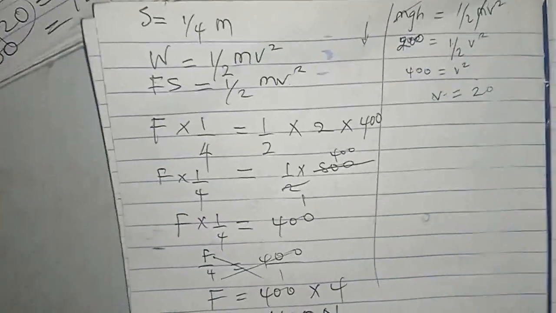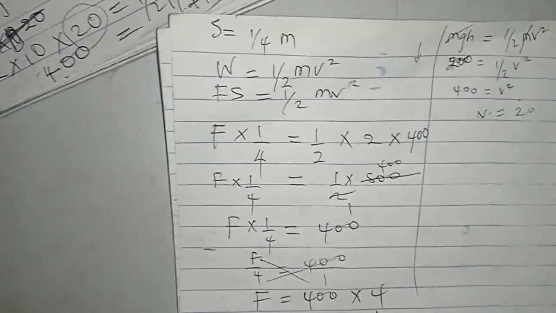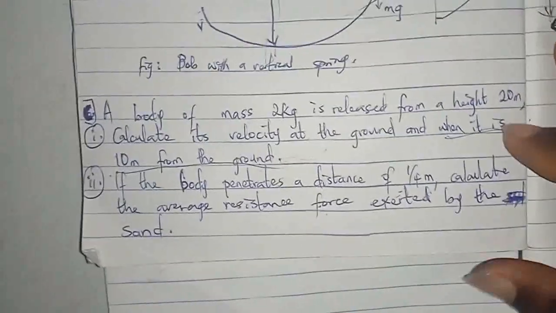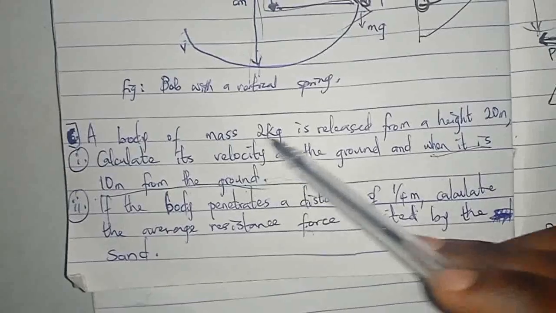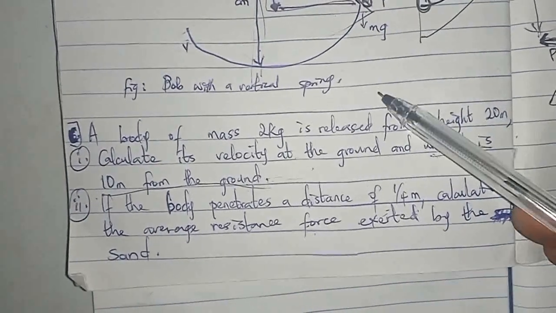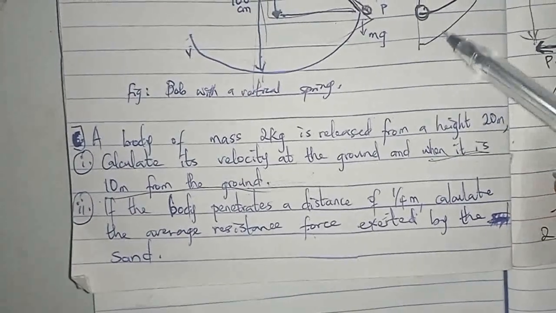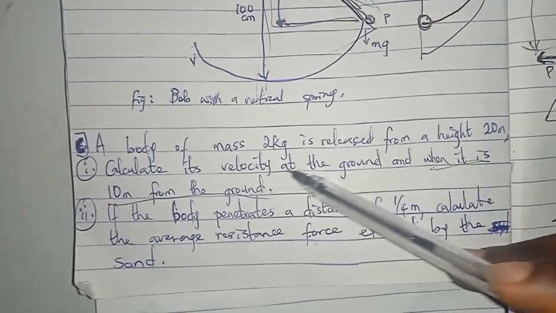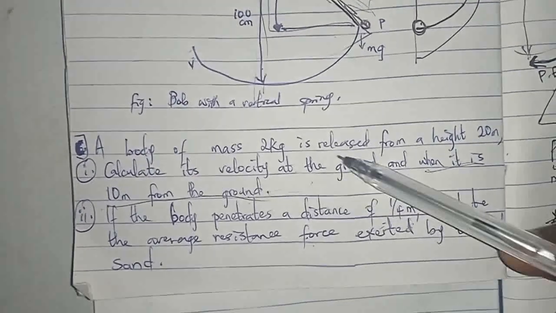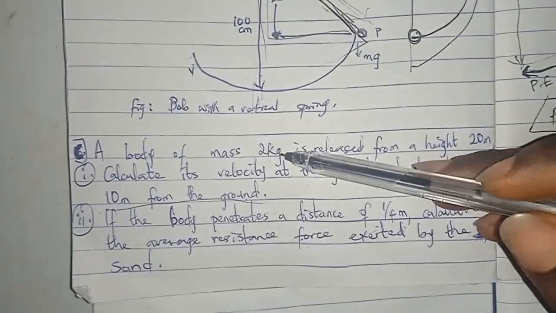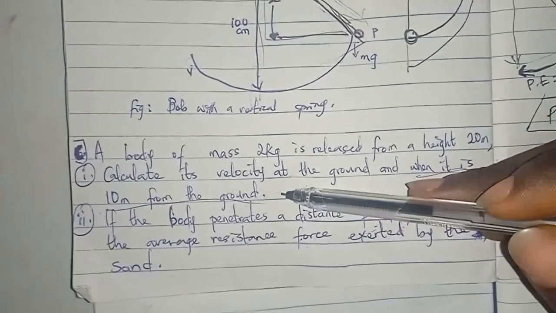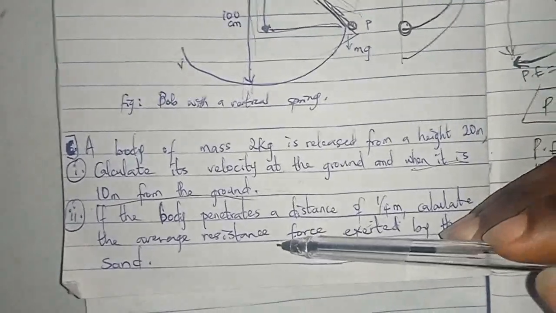Now, how did I know that this is how to go about it? Remember that the question gave me, let's look at the question while talking about it. The question gave me a body of mass 2 kg released from a height. So it gave me m and h, and I know that g is always constant. Here it is 10, we are using it as mgh. They asked me to calculate the velocity at the ground. So it simply means that this is a question of energy, because they are telling me the point where it's at the ground and the point where it's 10 meters from the ground, so I know all those things. They're not asking me to calculate it.